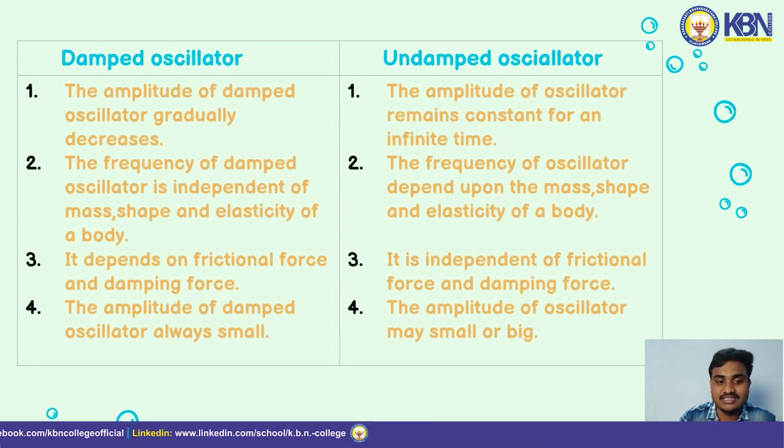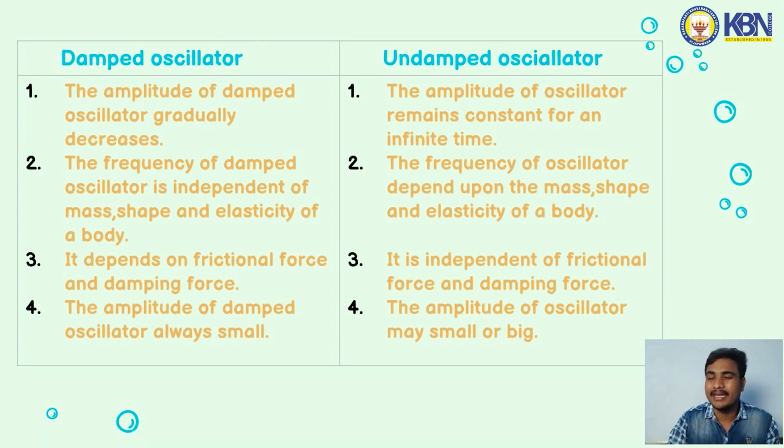And the fourth difference is the amplitude of the damped oscillator is always small. Coming to the undamped oscillator, the amplitude of oscillation may be small or big. We can't say that it is small. Sometimes it may be big. So in the damped oscillator, the amplitude of damped oscillation will always be small. Coming to the undamped oscillator or ideal oscillator, the amplitude of oscillation may be small or sometimes big. These are the differences between the damped oscillator and undamped oscillator. Remember, the undamped oscillator is also called the ideal oscillator.